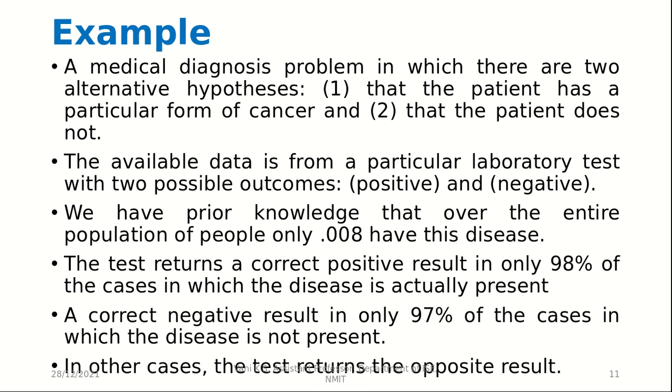We have prior knowledge that over the entire population of people, only 0.008 have this disease. And the test returns a correct positive result in only 98% of cases in which the disease is actually present. A correct negative result is only 97% of the cases in which the disease is not present. In other cases, the test returns the opposite result.